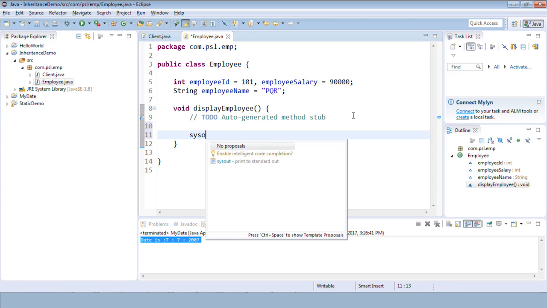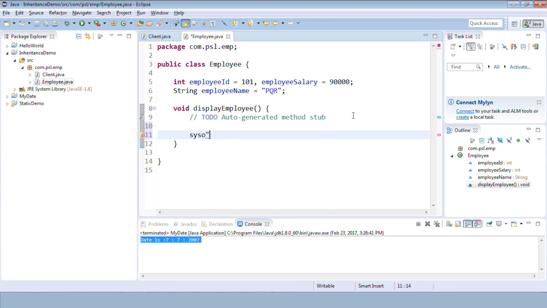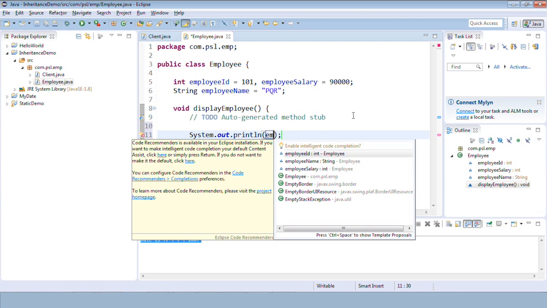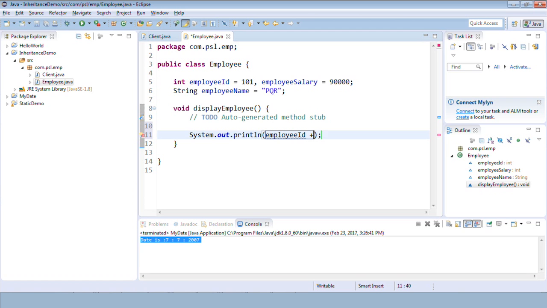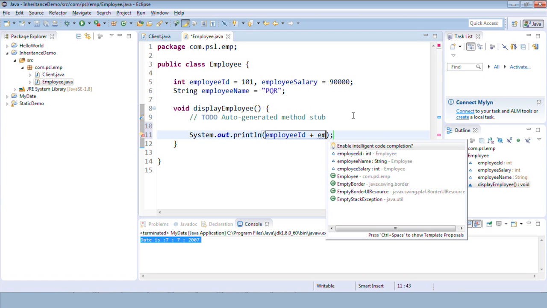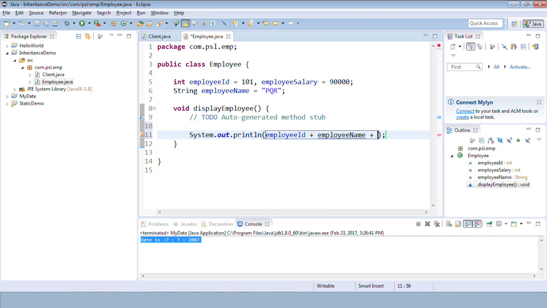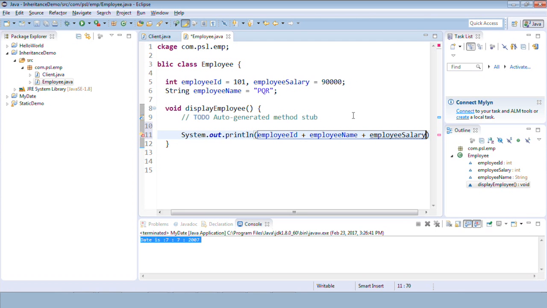And I'll use system.out.println to display the details of the employees. Okay, employee ID, employee name, and employee salary. Fine.